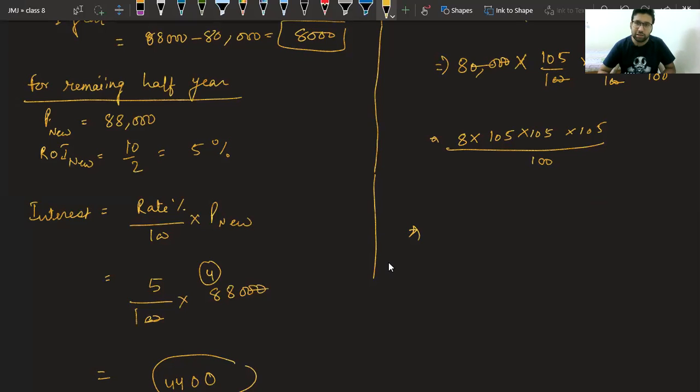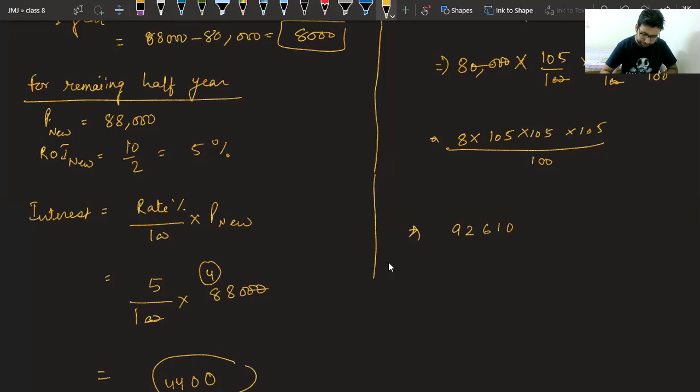Class, please tell me, what will you get after multiplying 105 3 times with 8? Please answer. 92610. 92610. Are you sure? Okay, Harshul is saying 92610, two more zeros from his side.